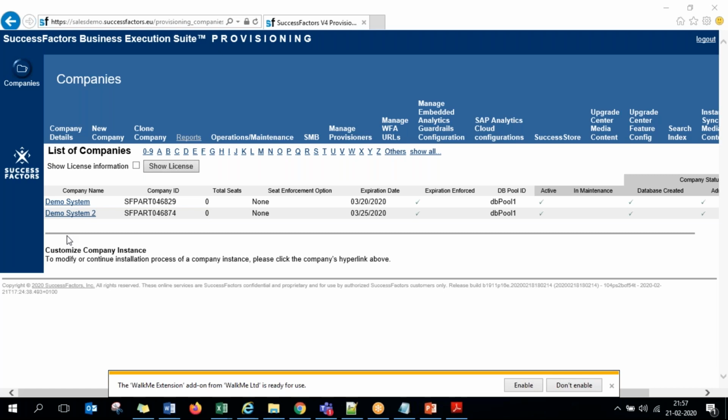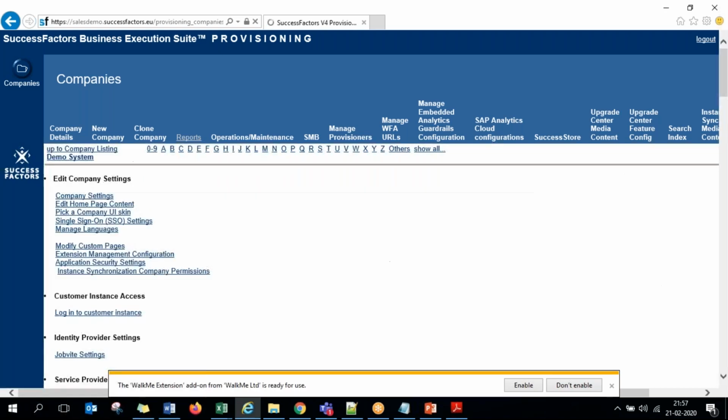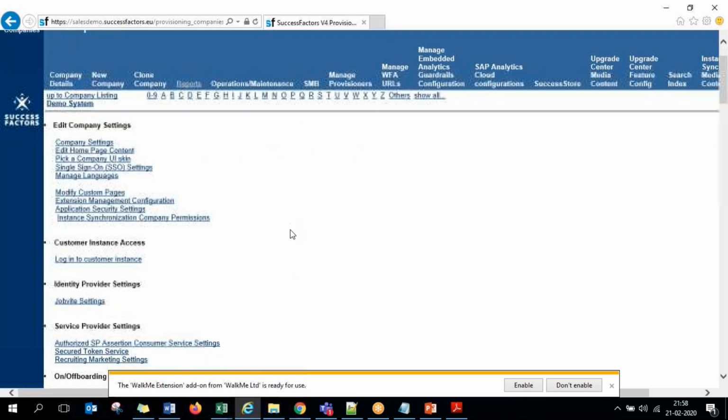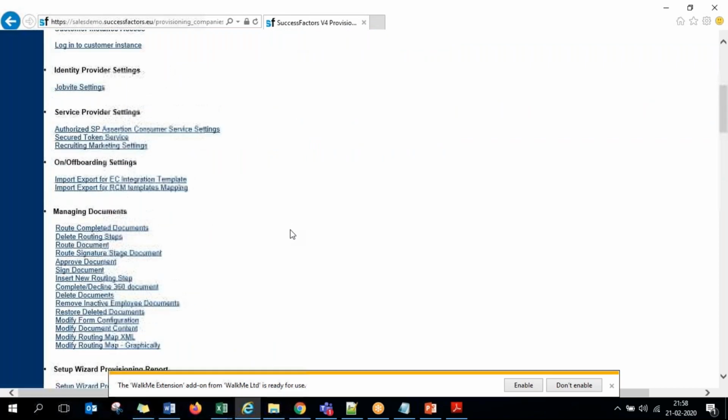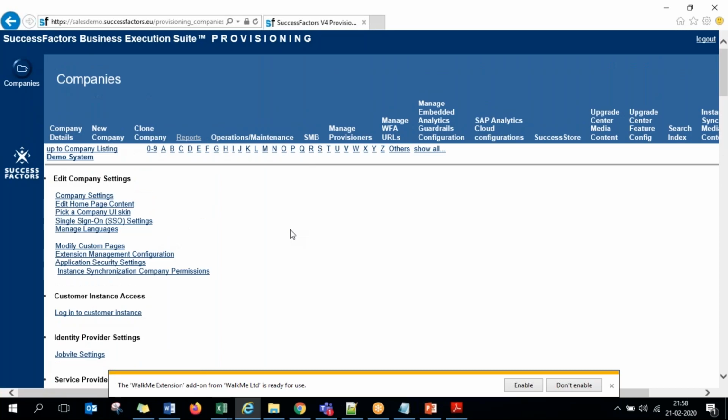Once you come into the provisioning, for whichever project-related work you came here, you will select that company name. Whether you want to work on the Coca-Cola system or the PepsiCo system, you will click on that project name, and it takes you into that company-specific page. In this page, you will have various options that belong to multiple modules. But in this initial stage, in the initial week when you got the system access, you only have to look at the company settings page.